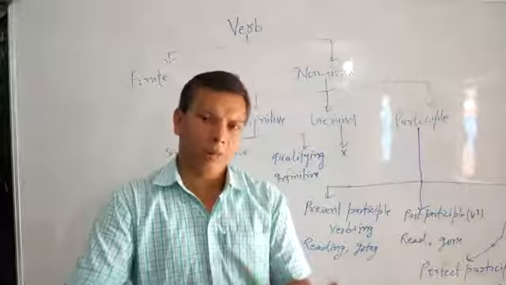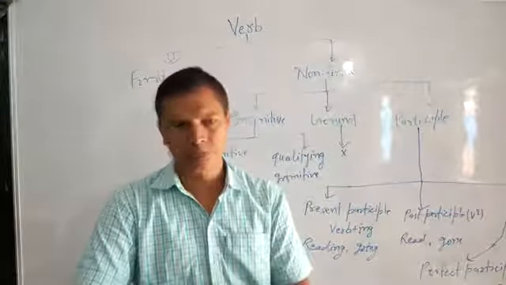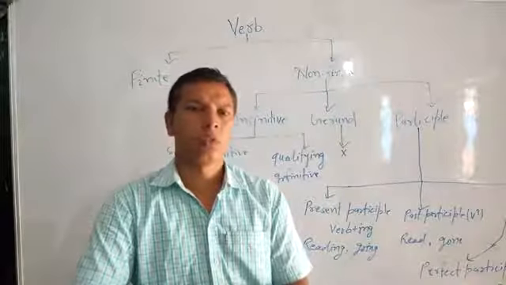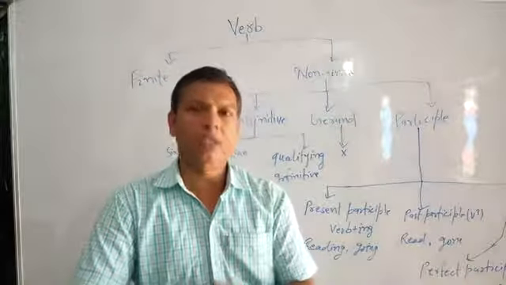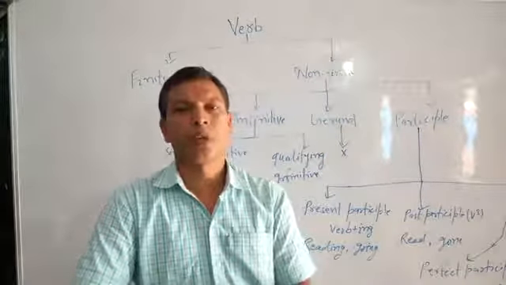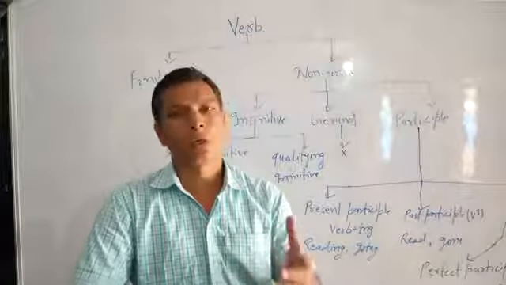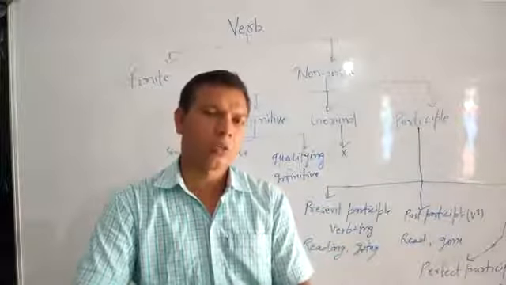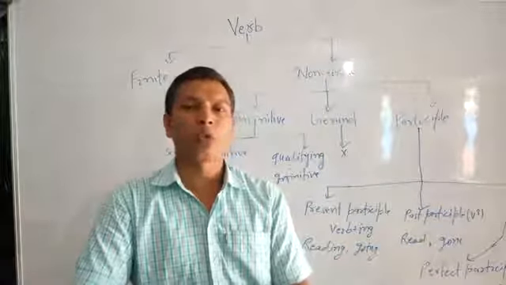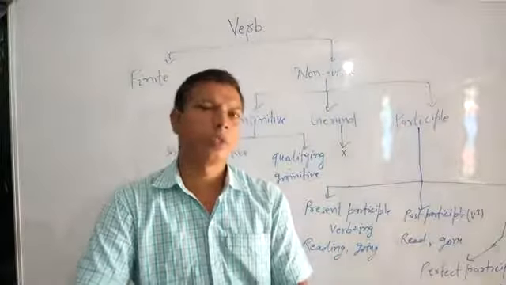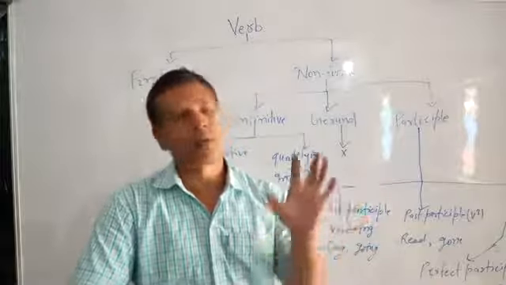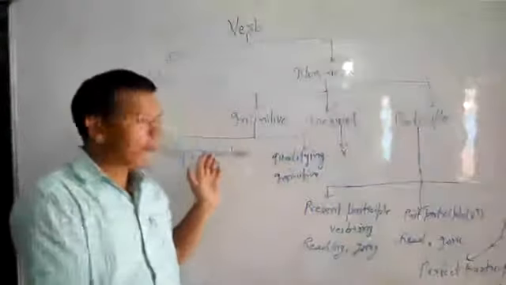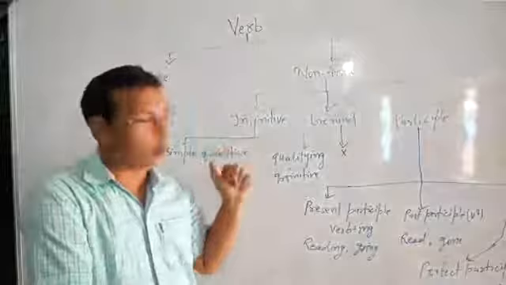As an object of a finite verb: He has come to see me. As an object of a preposition: He is about to die. So these are the uses of simple infinitive. We call it noun infinitive also.